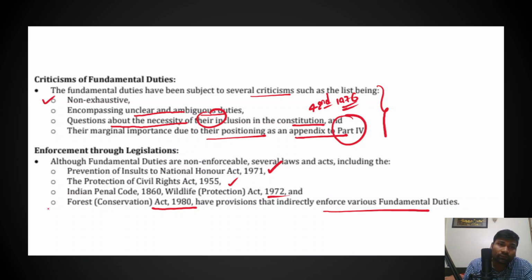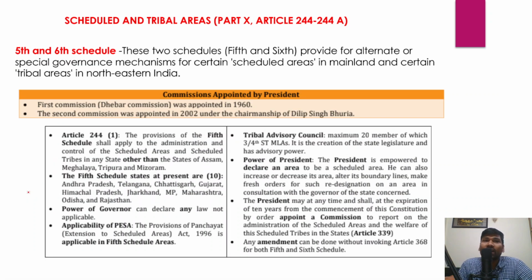Okay, so in fact, Forest Conservation Act or Wildlife Protection Act, Indian Penal Code, all these different legislative measures taken by the government indirectly enforce some of these fundamental duties, right? So you could also mention these legislations along with your answers, so that will make your answer more and more effective.